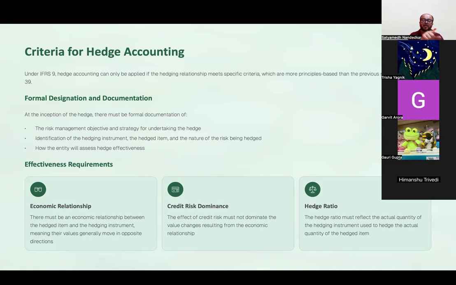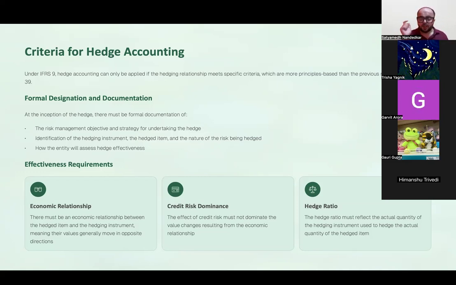But if the price of a debt instrument or the price of any item drops because the creditworthiness of the borrower has gone for a toss, that means there is credit risk dominance. जो आपका financial instrument है, जो hedging instrument है, उसका price is falling down और hedged item का price is falling down, not because of market forces of demand and supply, but because of the lack of creditworthiness that has come into the picture, then hedge accounting cannot be applied. There you will have to account for expected credit losses.